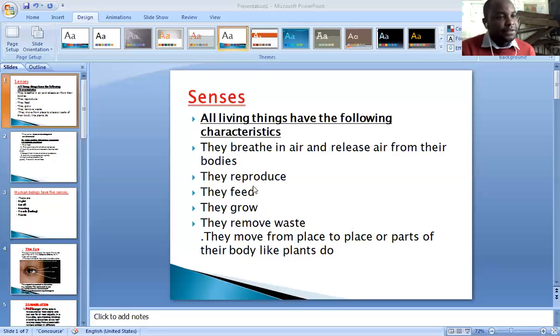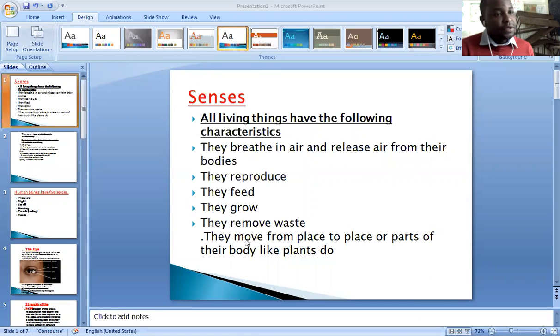Number 3, they feed. To feed is to eat. Animals eat. They grow, that is, they change in size. Number 4, they remove waste, like sweating and urinating are 2 examples of removing waste. I've also said that we breathe out carbon dioxide. Carbon dioxide is also a waste in the body.